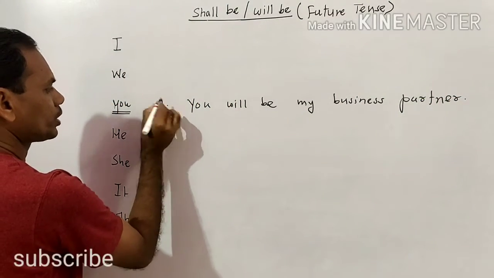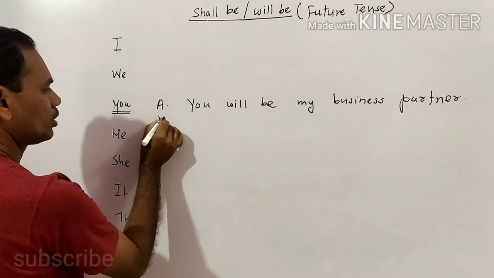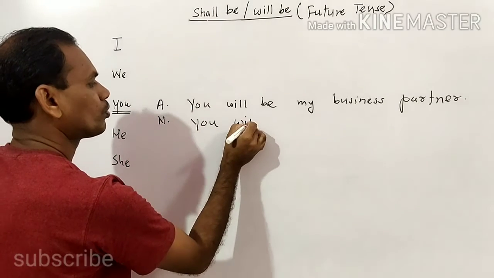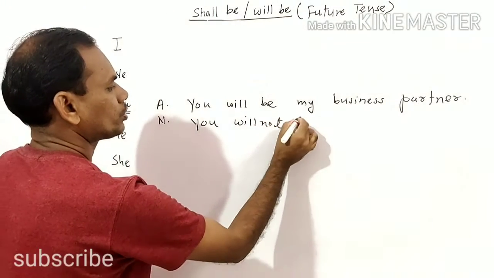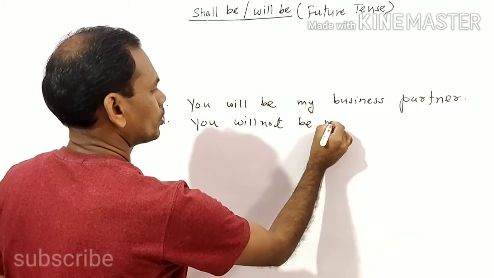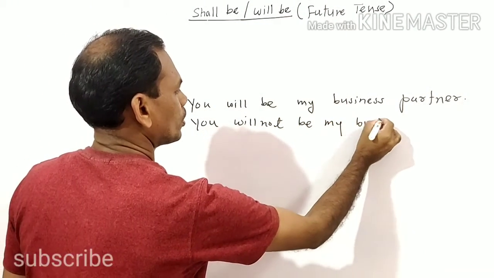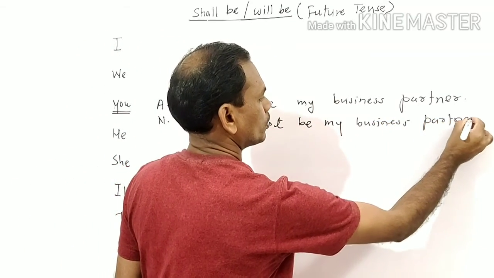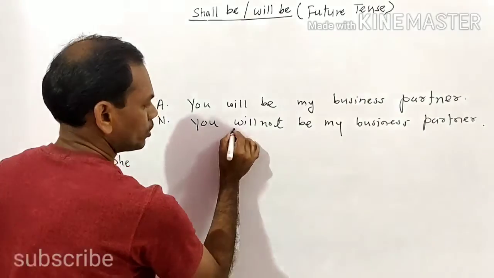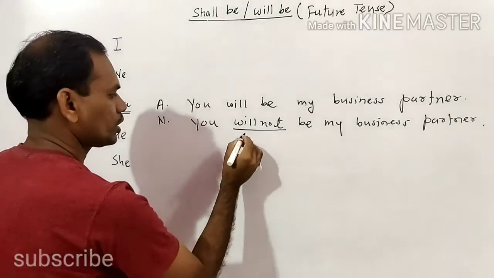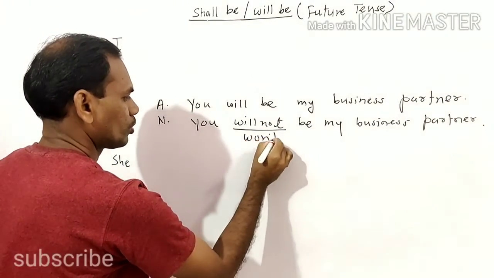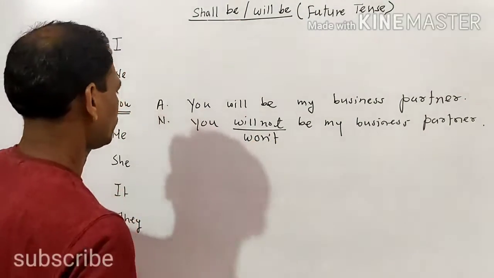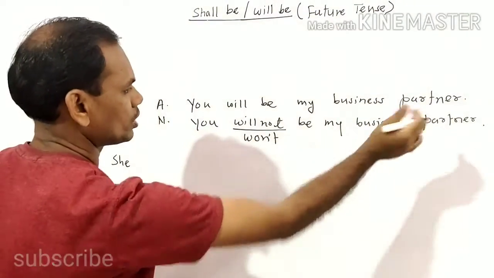This is an affirmative sentence, right? Now how is the negative sentence written? You will not be my business partner, or the short form of will not is won't. You need to pronounce this word as won't, right? So: You won't be my business partner.